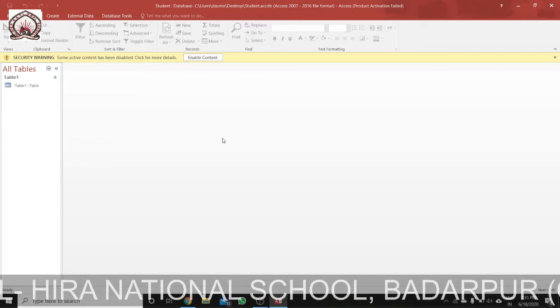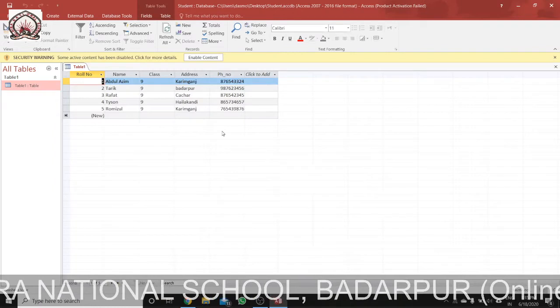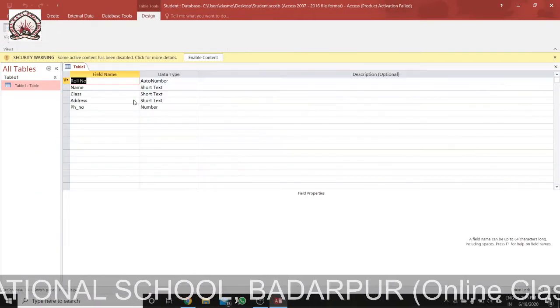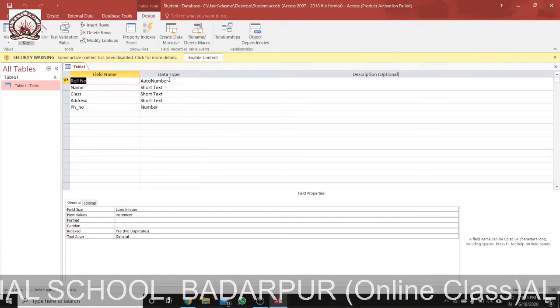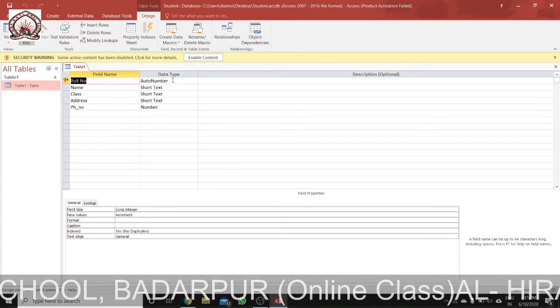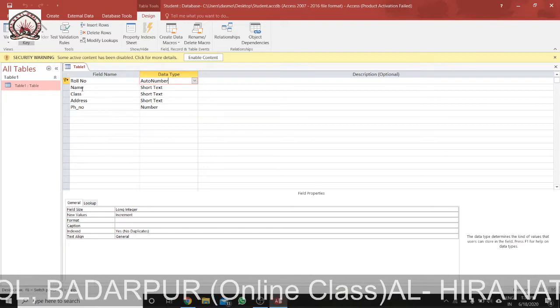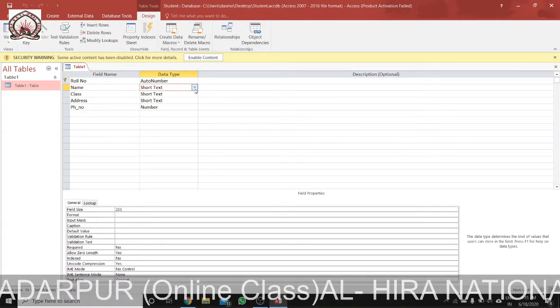Now, how to set the data type of a database? I am just showing it in tabular form. I have used roll number as the primary key, so the data type here I have used is auto number. The name data type I have used is short text. I can change it.